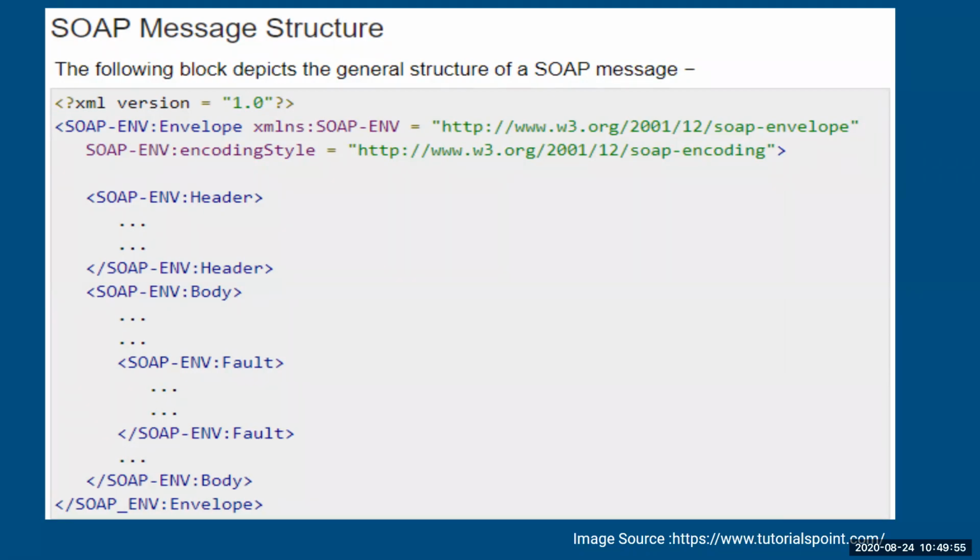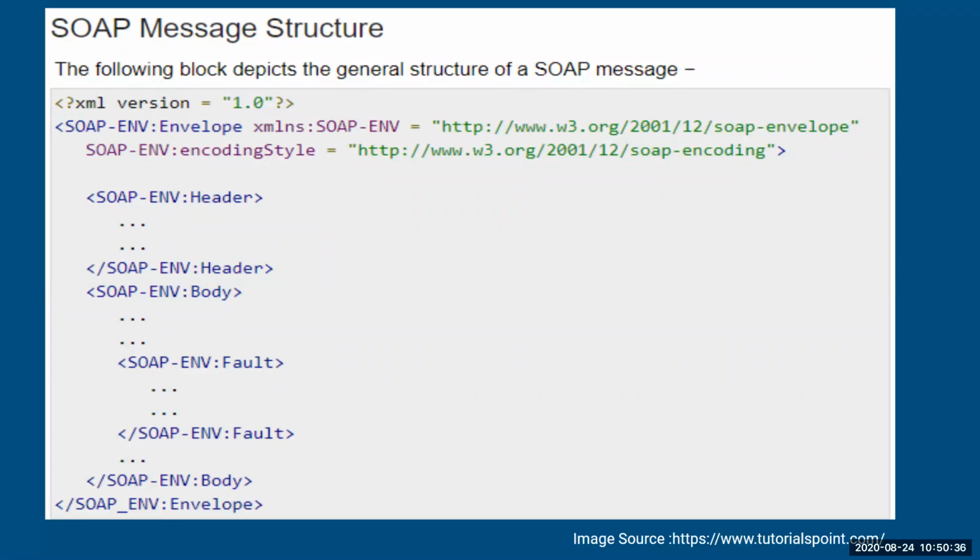Next, you have the header. This is again optional. In the body, you're going to type the actual message, whatever request you want to make, and that has to be made between the open and close of the body. Within the body, there is something called a fault. In case you want to add something, since there is always a possibility that because of network congestion your processing fails, you can add a fault message. Otherwise, it is optional, so you can leave it blank. But the important thing is the content of the body. Whatever request you want to make has to be between the open and close of the body. Next is the closing of the body, and last is the closing of your envelope.